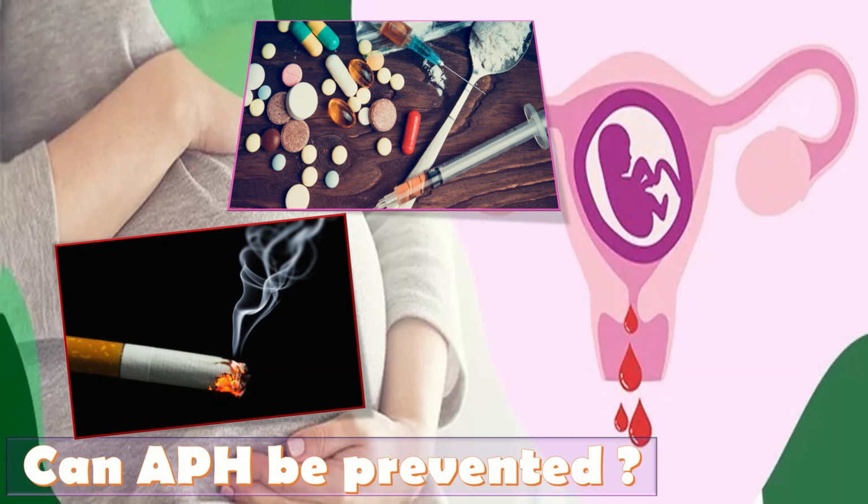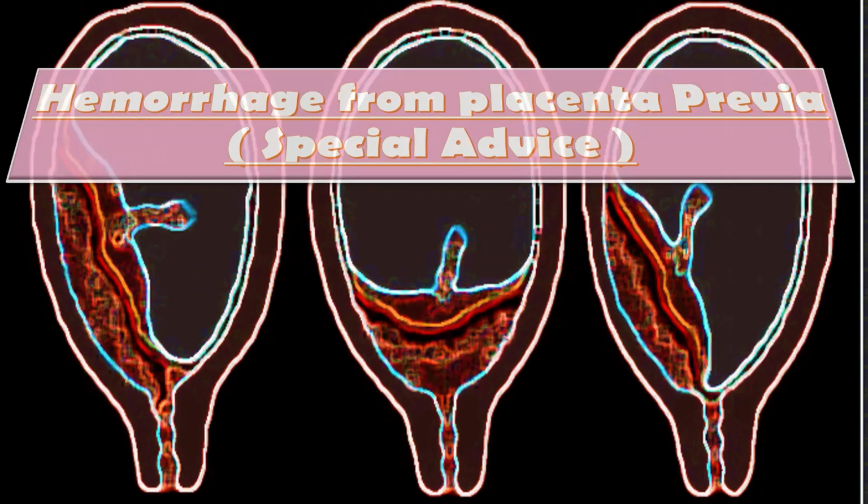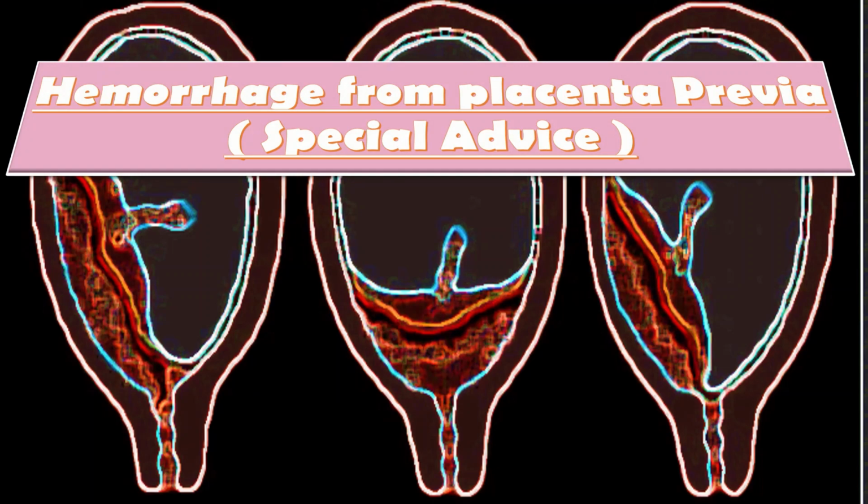Let us talk about special advice in case of hemorrhage from placenta previa. It is considered good practice to avoid vaginal and rectal examination in women with placenta previa and to advise these women to avoid penetrative sexual intercourse.